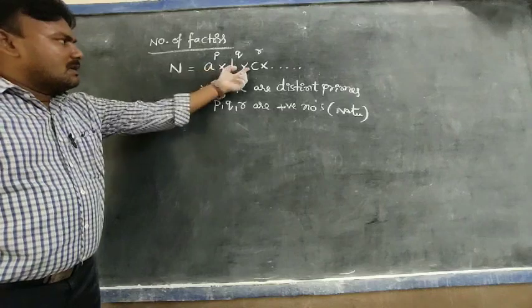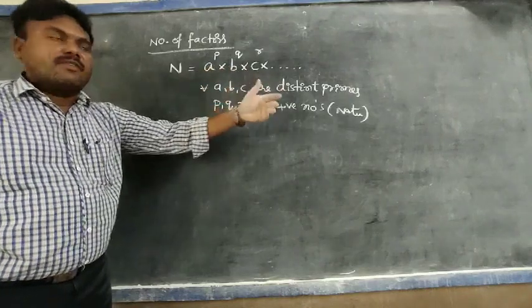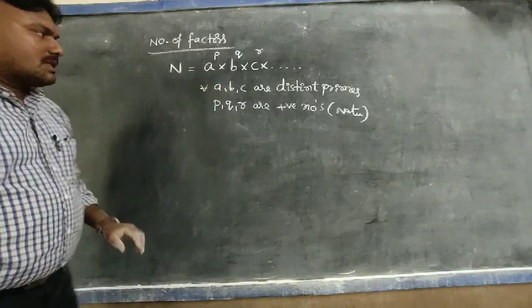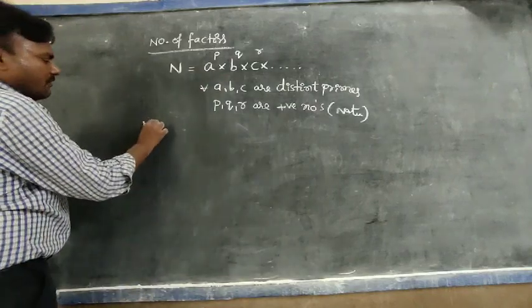Here a, b, c are distinct prime numbers, distinct meaning different, and p, q, r are positive numbers, nothing but natural numbers. Then the number of factors...